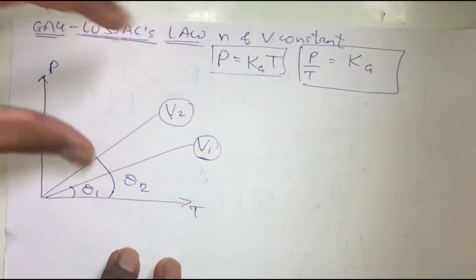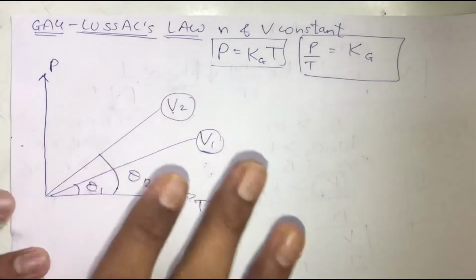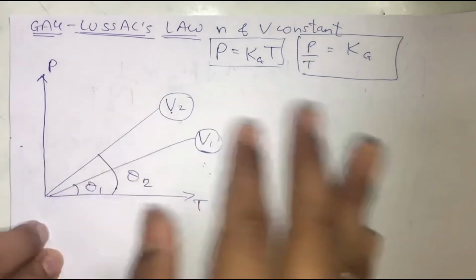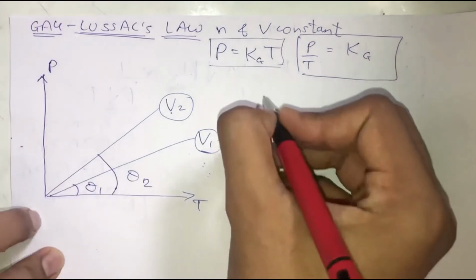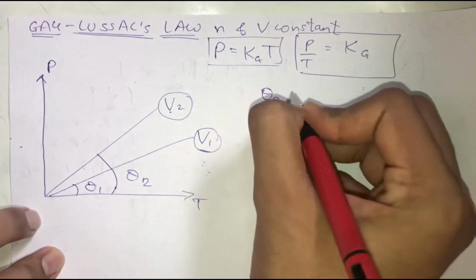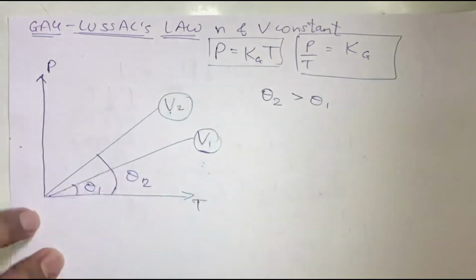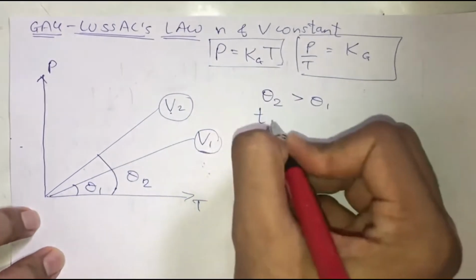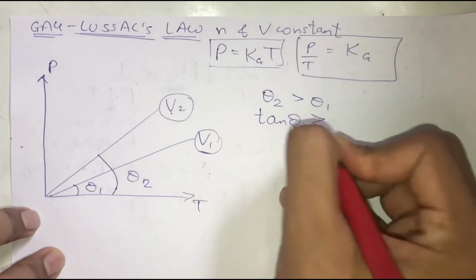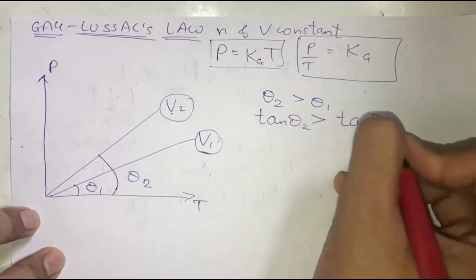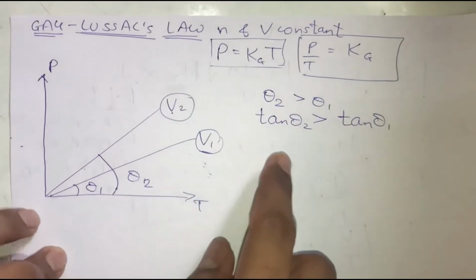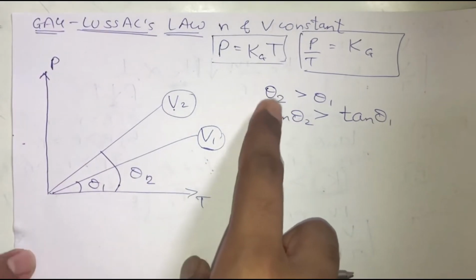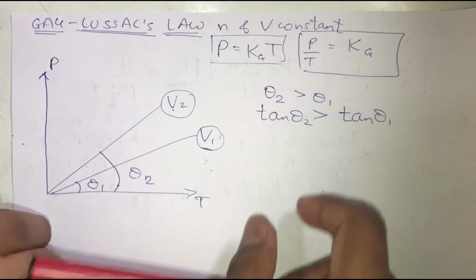Now what I know up till now is that this theta 2 is greater than theta 1. This is the only thing that I know from the question. So I'm going to write down that theta 2 is greater than theta 1. Since theta 2 is greater, it is obvious that tan of theta 2 is also going to be greater than tan of theta 1. Why? Because we have seen earlier that the tan of the greater angle will obviously be greater.